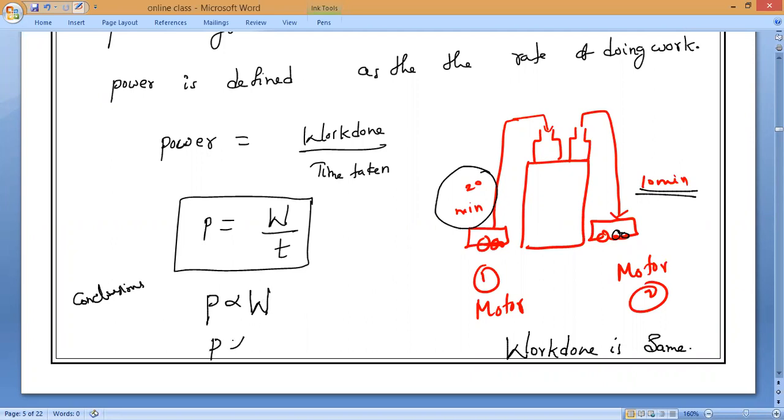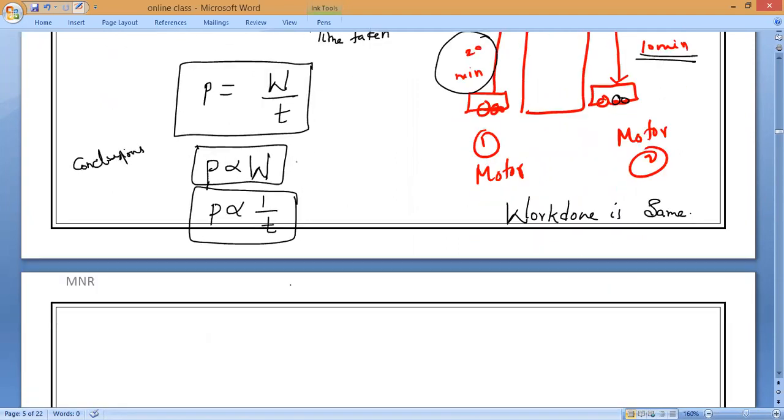And power is inversely proportional to what, guys? Time period. If the body is taking more time to finish the work, the body possesses less power. If the body is taking less time to complete the work, then it has extremely high power. So those are the two conclusions we made from the power formula.